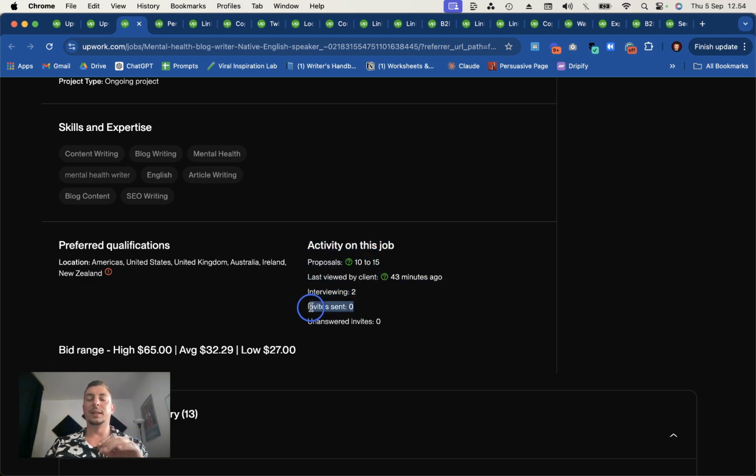So if they send out invites to a freelancer and that freelancer responds to that invite, it counts as an interview. But it doesn't mean the client has actually looked at their proposal yet or even considered them for the job. It just means that they responded to their invite. However, in this case, we can see that they haven't sent any invites and they are interviewing two.